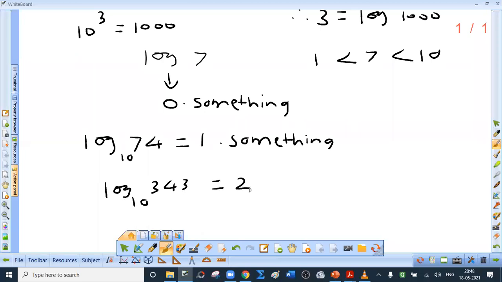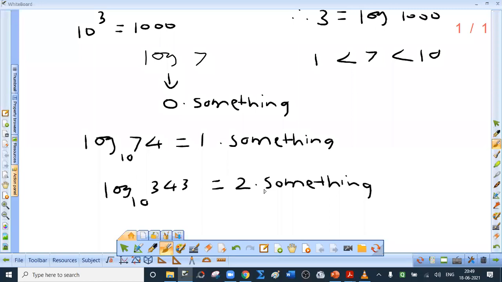It is definitely 2 point something. Yes or no? Yes. See, 10 square is 100. 343 is greater than 100. 10 cube, 1000. 343 is less than 1000. This means log value of 343 is greater than 2 but less than 3, and that is why I have written 2 point something.